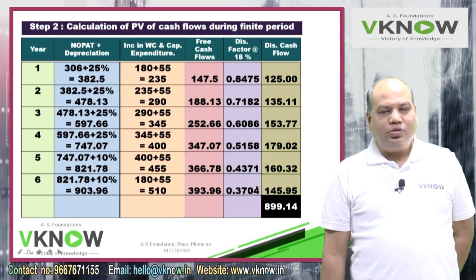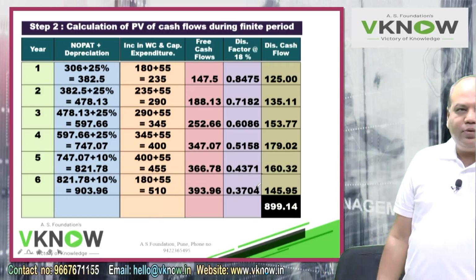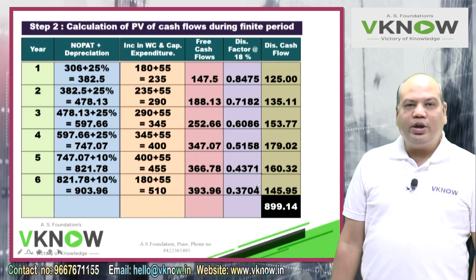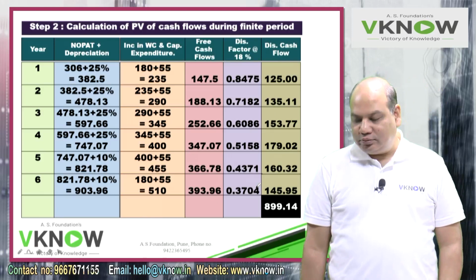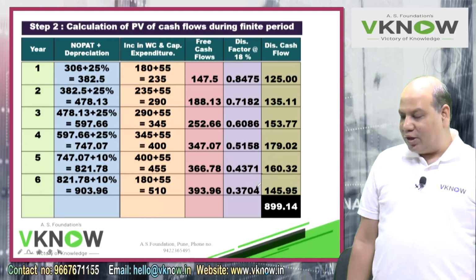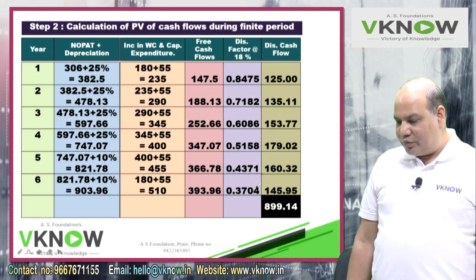The last total is 899.14 approximately. If you are close to 899 or 900, enjoy. You know how to do the calculation. 899.14.